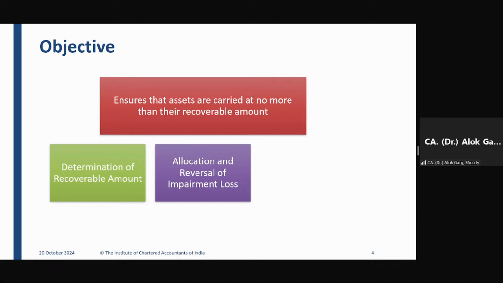Correct? So friends, whenever we talk about assets, we have to be conservative, right? You remember when I was talking about machinery in Ind AS 16, I gave you an example that the company has imported a machine from China. The moment the machine reached the factory in India, the government banned the output from that machinery. You remember this one example I took in Ind AS 16. And I told you that the moment the machine reached India and the government banned the output from that machine,